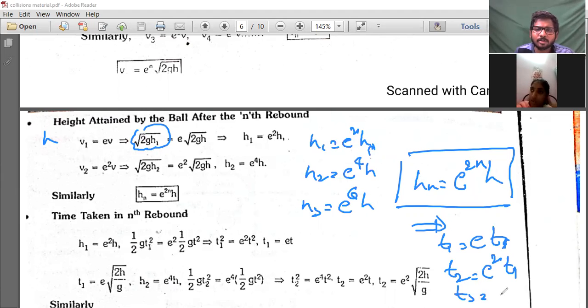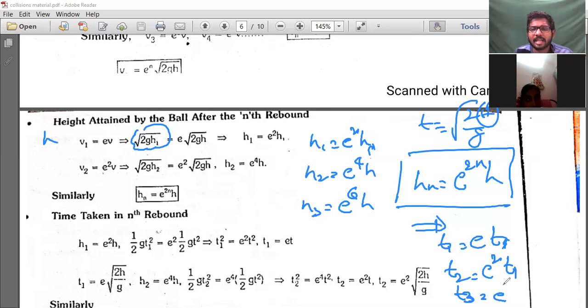In the case of h, we can apply E power 2n, and with the root, the 2 cancels, giving E power n. Third rebound time will be, after the third rebound, what is the time taken? T3 will be E cube T2, like that. Time taken in the nth rebound.